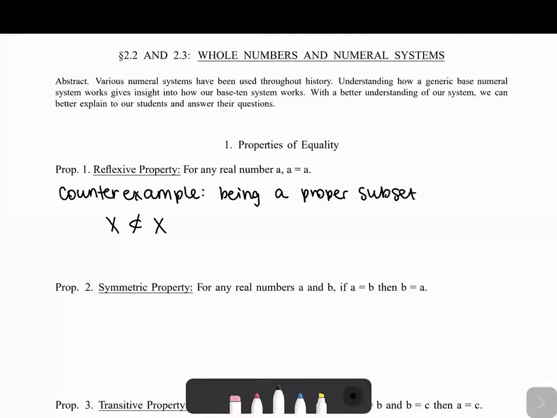X does not relate to itself in this way because by definition, being a proper subset discounts the idea of equality. So when we don't have equality, we don't have this reflexive property. Being a proper subset is not a relationship that has this reflexive property, but any number that we ever deal with is always going to be equal to itself, just because that's how this property works.